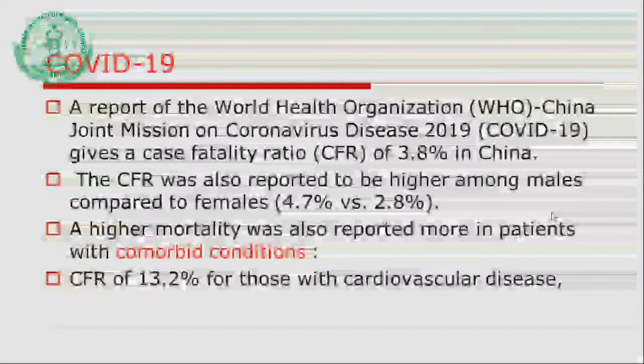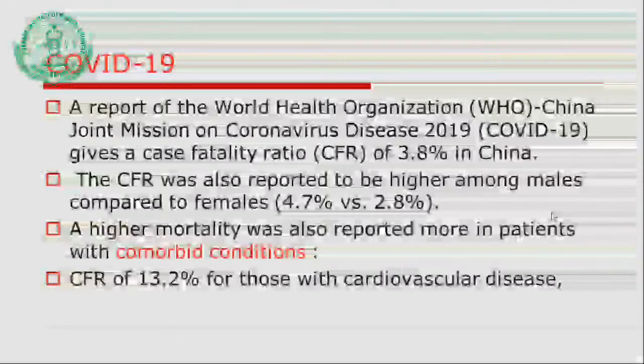Now again we'll go back to the sequence of events as far as COVID-19 is concerned. A report of the World Health Organization China Joint Mission on Coronavirus Disease has reported a case fatality rate of roughly 3.8% in China. Why is the case fatality rate important? It is the number of cases that are occurring, and in relation to this, what percentage of deaths there are. Hence it is not only essential to look at the figure of cases of corona, but we also have to give importance to the mortality resulting from coronavirus.